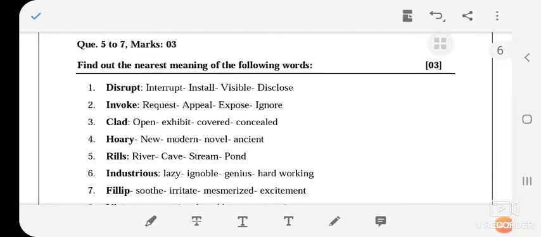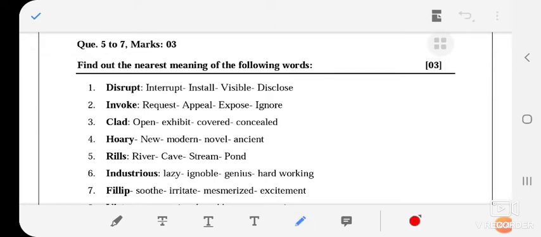Okay, disrupt. What is the meaning of disrupt? We can find this word in the glossary of unit 1. Disrupt means interrupt. Okay, invoke means appeal.